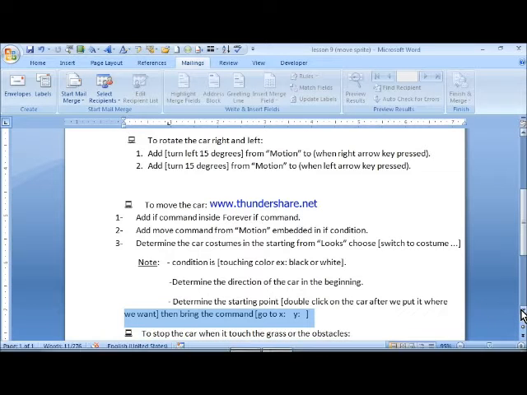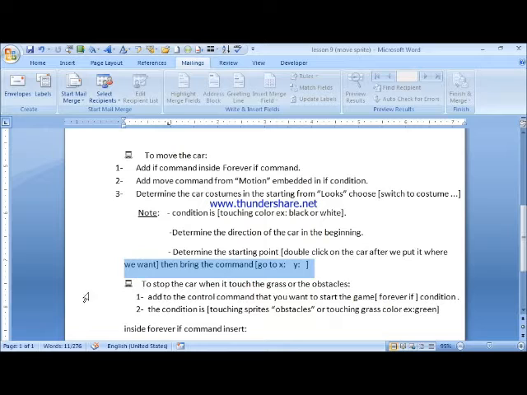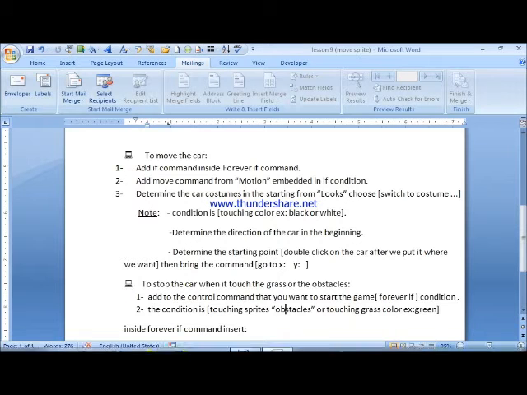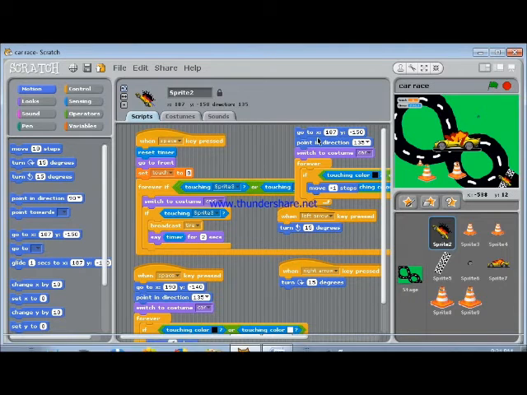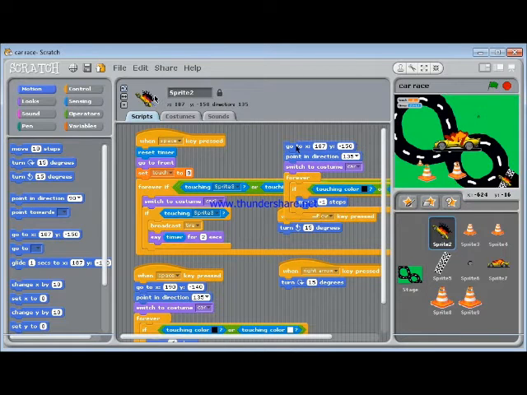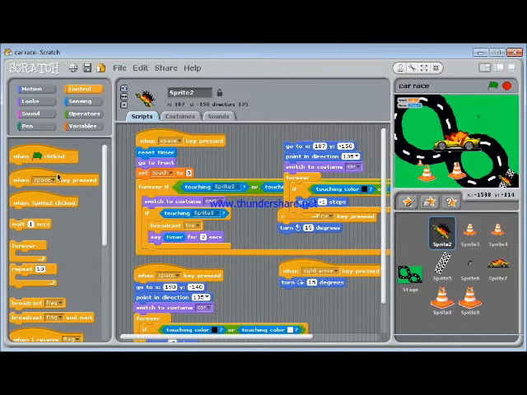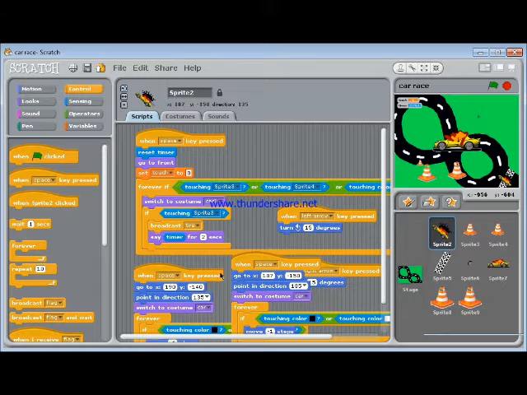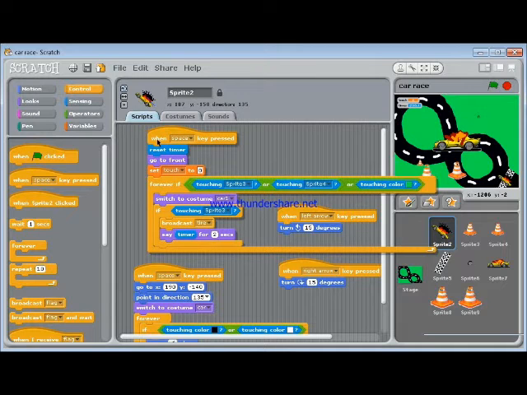To stop the car when it touches the grass or the obstacles, first add the control command that you want to start the game, then forever if condition. Second, the condition is touching the sprite's obstacles. We choose from control when any key is pressed and choose, for example, the space key. Now we have this script.